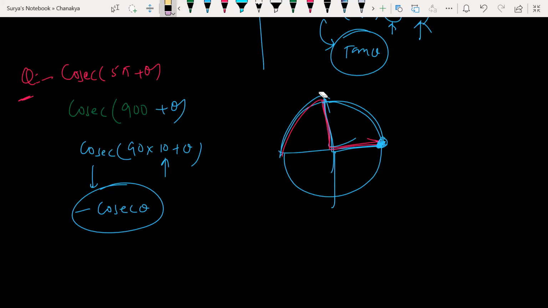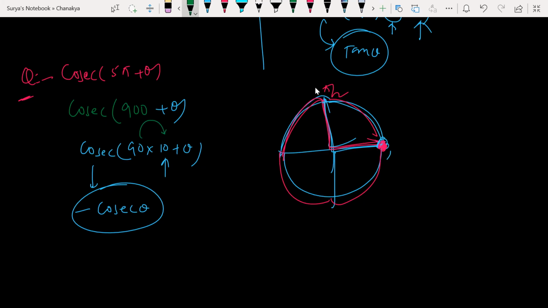Look at it. Imagine here 0 and 2 pi. Here 90, this is 180, 270, 360. 1 time it makes 360, which is 1 revolution. So how many 90s here? 10 90s.